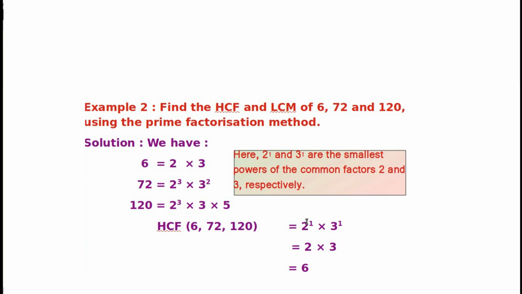Once again I will tell you. After factorization, you can select the common prime factors with least power. Here the power of 2 is 1. Here 3, here also 3. So the least power is 1. So here we can take 2 raised to 1. Here 3, 3 square, 3. The least power is 1. So here we select 2 raised to 1 and 3 raised to 1. Finally, HCF of these numbers equals 6.